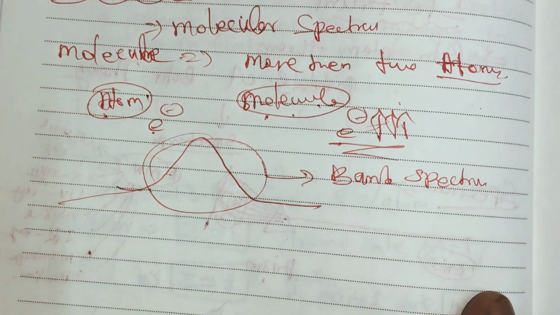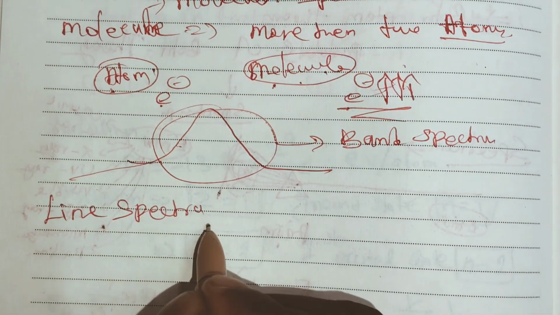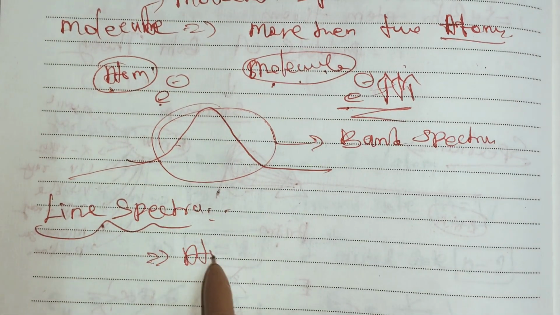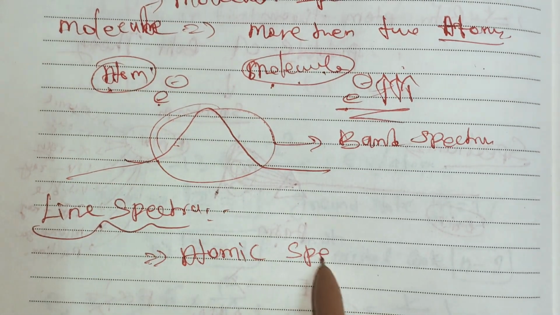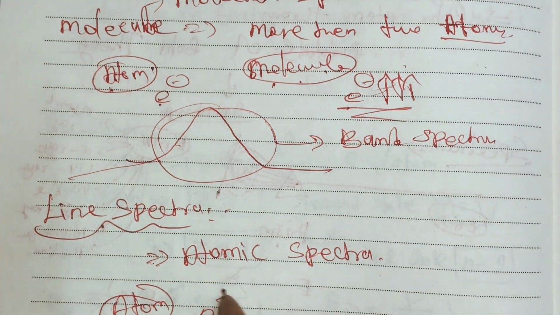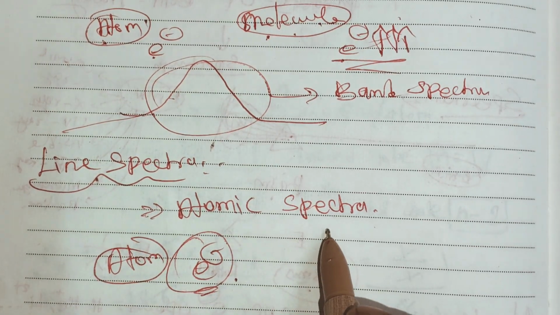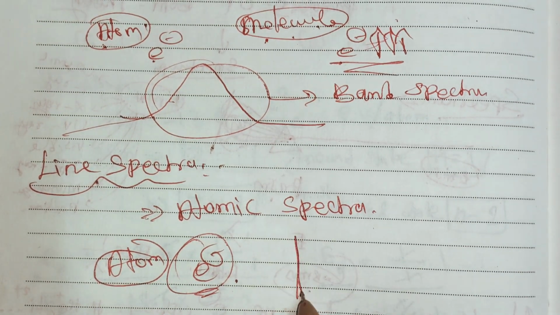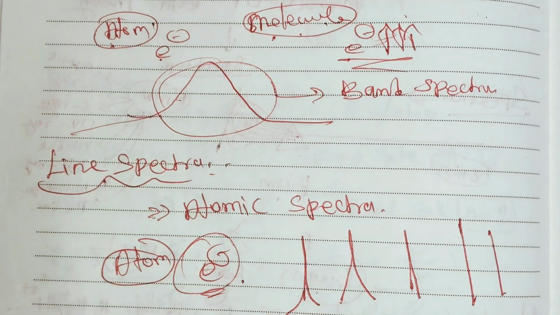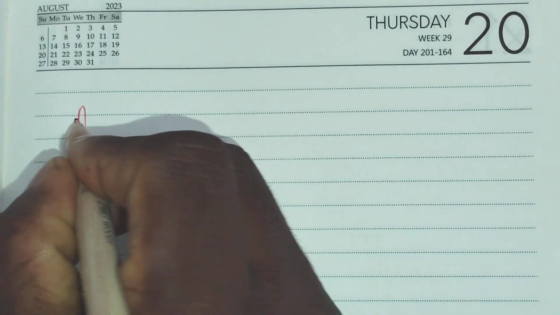If you consider the other type, there is the line spectra. This line spectra is nothing but the atomic spectra. Another name for atomic spectra is line spectra. We know that an atom consists of a very lesser amount of electrons, so the number of electron transitions or emissions is very small. That's why it produces a very thin line, like a stick. Okay, let's go to the atomic spectrum of hydrogen.